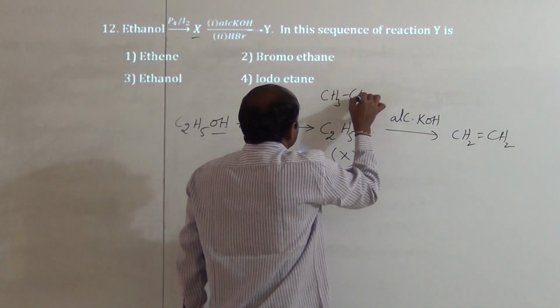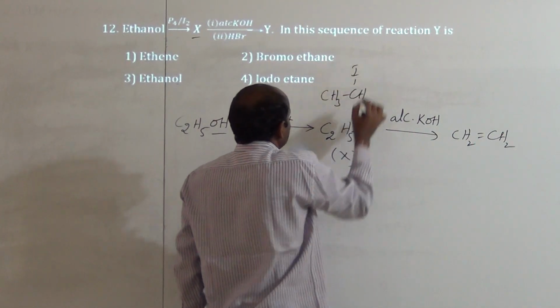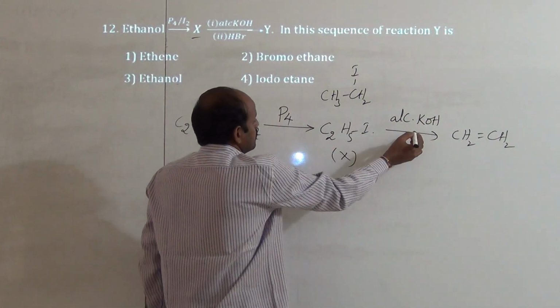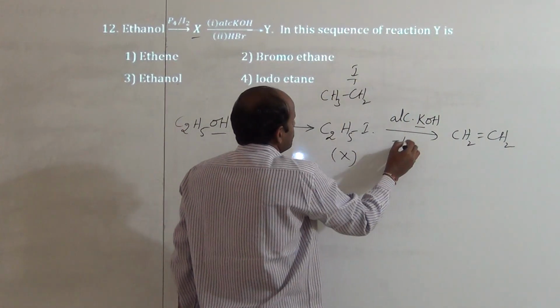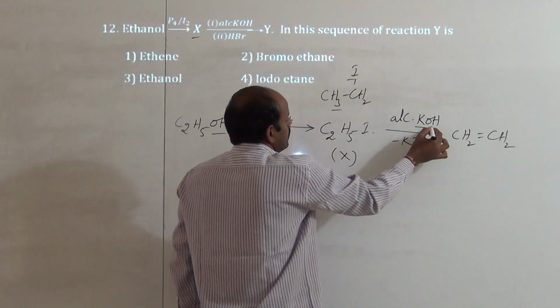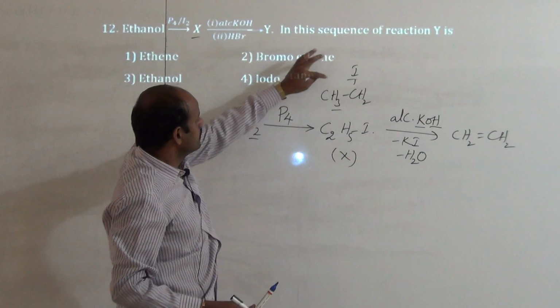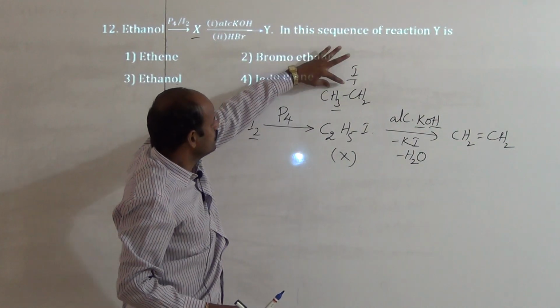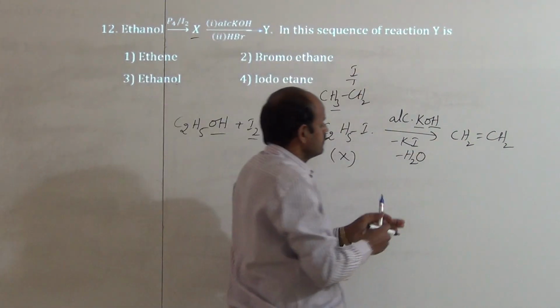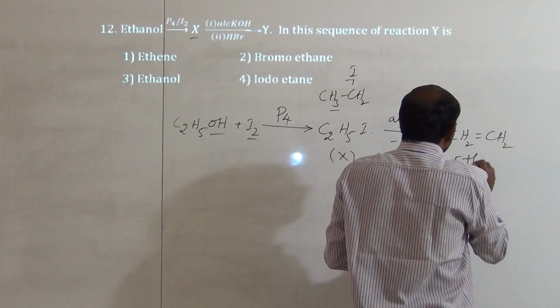because it can be written as here CH3CH2I, this only, no? Then here potassium iodide is removed as KI, and here hydrogen and OH are removed as water. Thus here a new bond is formed between these two carbon atoms. Thus here we get ethene or ethylene.